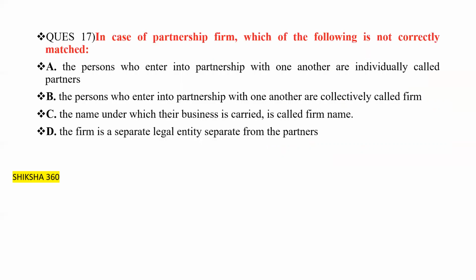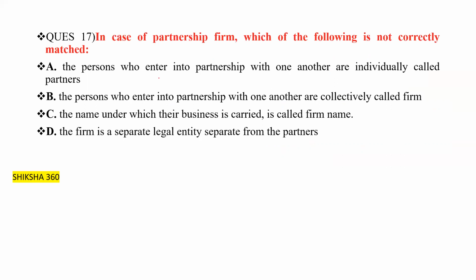So question number 17 is presented on your screen now. In the case of a partnership firm, which of the following is not correctly matched? We have to find which of the following is not correctly matched.